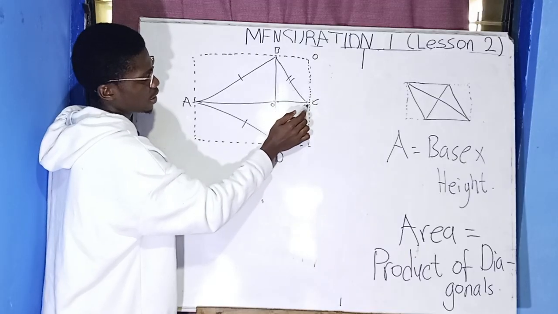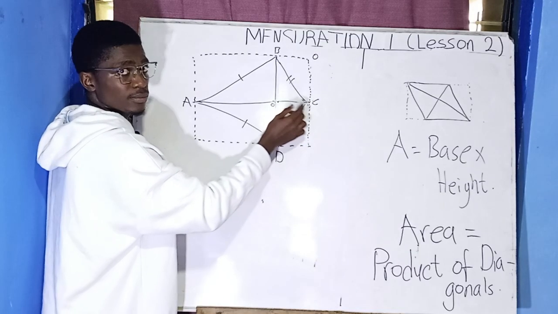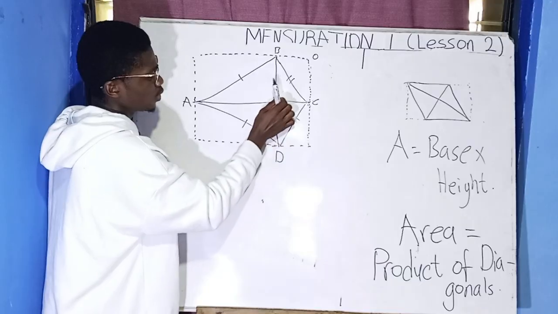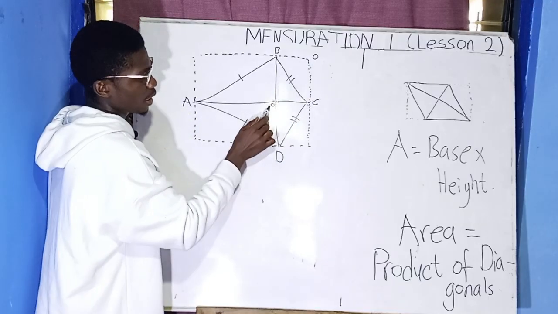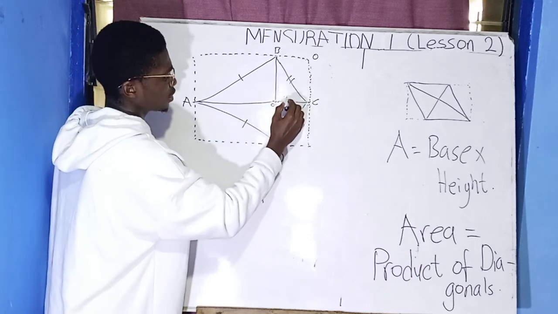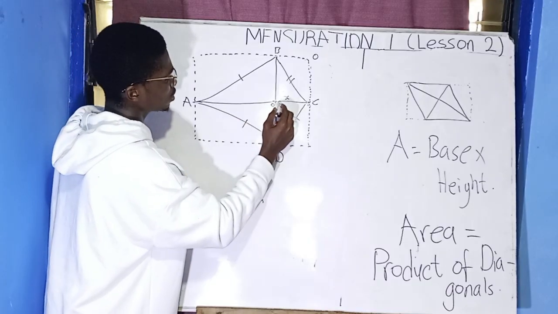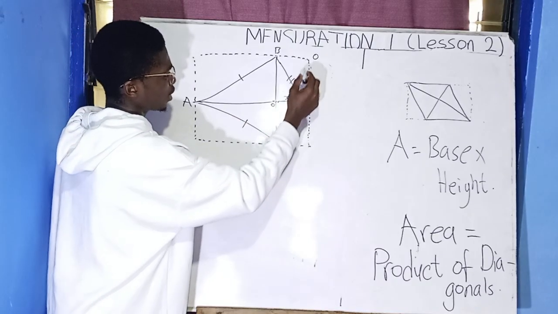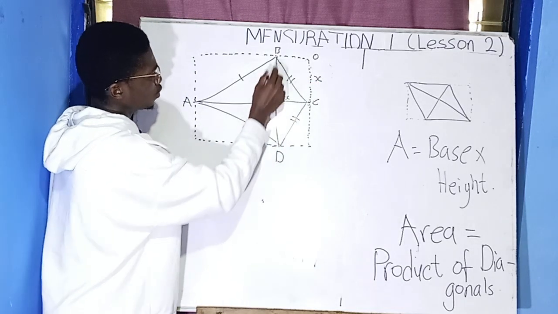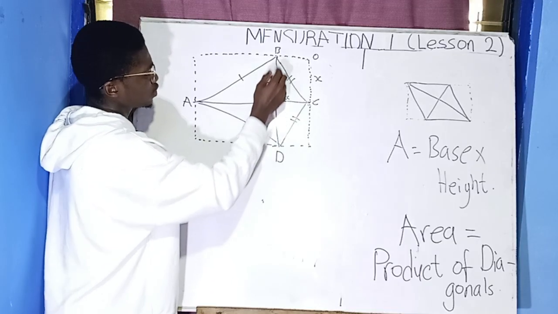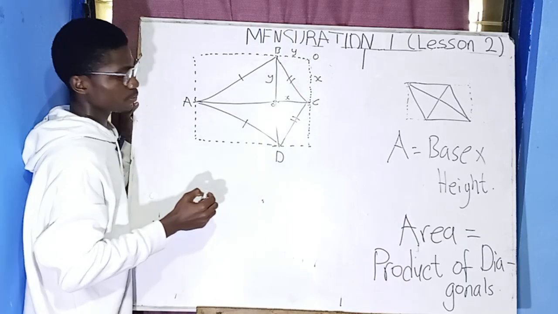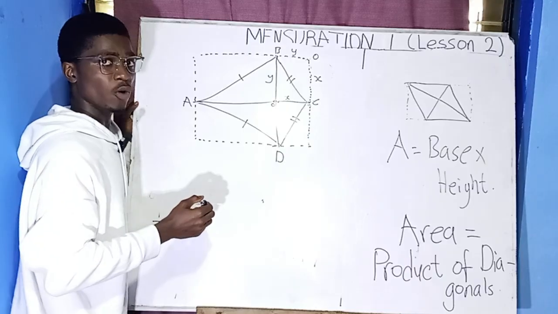So this OC distance is the same as this OC distance. This OC here is the same as this OC, because when you raise it, it will be here. And this OB is the same as this OB. So if this is X, it means this side is going to be here, and here is also going to be X. And if from here to here it's Y, then from here to here is also going to be what? Y. Is that understandable? Let me know in the comment section.